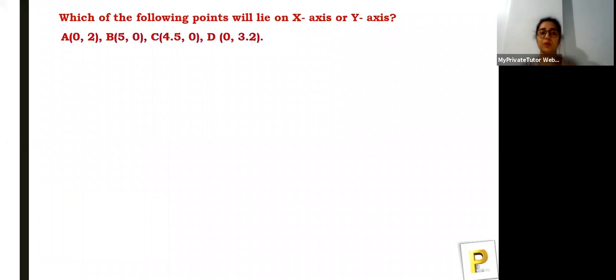Some more questions, come on quickly. Which of the following points will lie on the x-axis or y-axis? You quickly find the answers and tell me which point will lie on the x-axis and which on the y-axis, and then I'll tell you the answers. Find all of them together and then tell me.